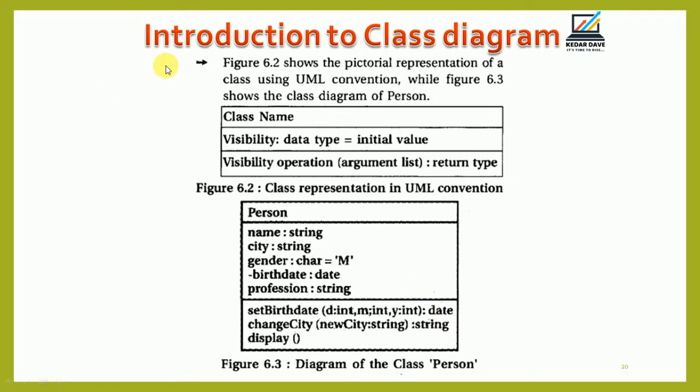Here one example is given: class representation in UML. Class name, visibility, data types and the initial value, visibility, operations or argument list, return type. In our diagram, Person is the class name, and then visibility, data types and initial values you define here: name, city, gender, birth date, and profession. And the different visibility operations you define at the last, right?